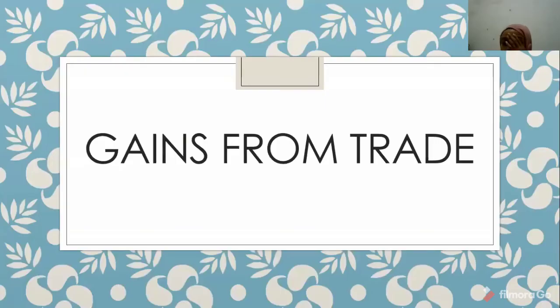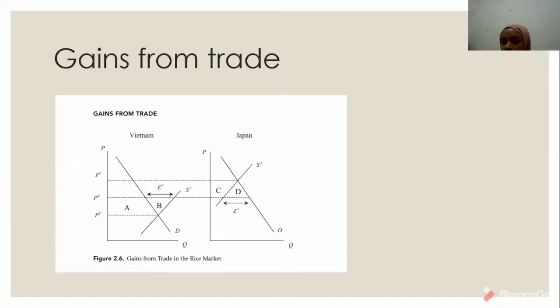Next I will explain the gains from trade. Until here, we have seen that given a pattern of absolute advantage, it is possible for a country to give up autarky in favor of importing or exporting. Japan can import rice and Vietnam can export rice, but should a country actually do this?